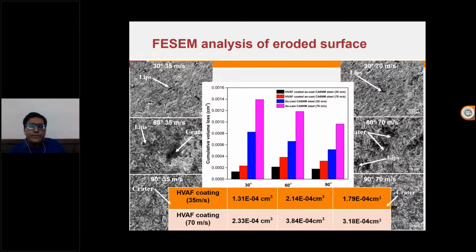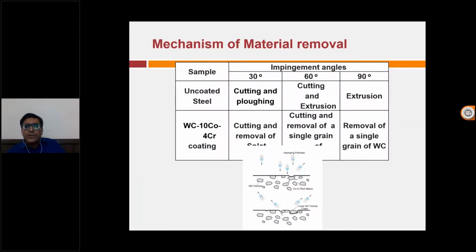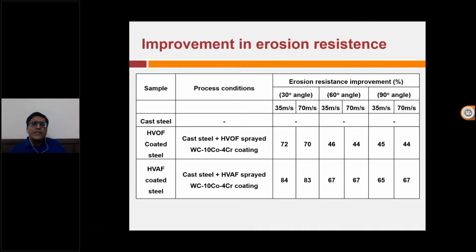And this is the erosion mechanism for uncoated steel and your coated steel. For different angles, it is different. In the case of uncoated steel, the mechanism is different. And when you come to the coating, it is totally different, because the coating has slightly different properties. Improvement in the erosion resistance: here we can see that when we use HVAF coating, there is a considerable increase in the erosion resistance.